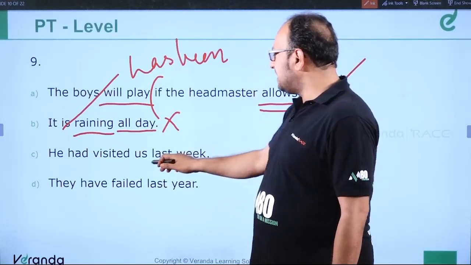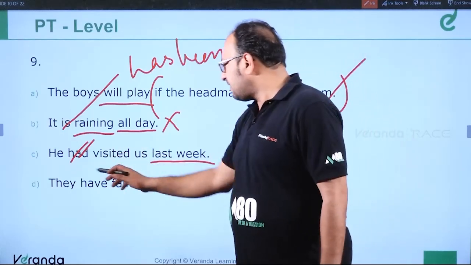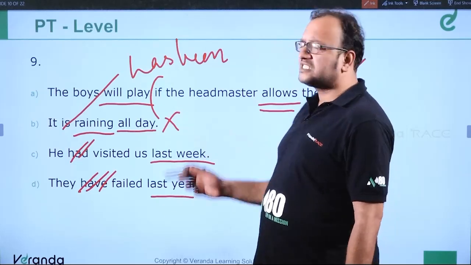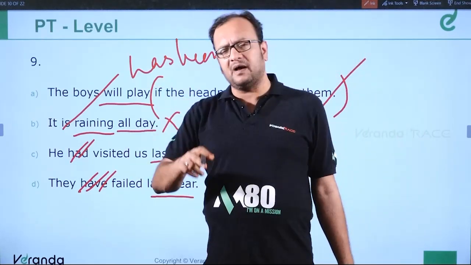He had visited us last week. See, "last week" should take simple past, so it should be: he visited us last week. They have failed last year. This is incorrect. It should be: they failed last year. Expressions like last year, last week, three days ago, in 1996, last Monday should be written with simple past.